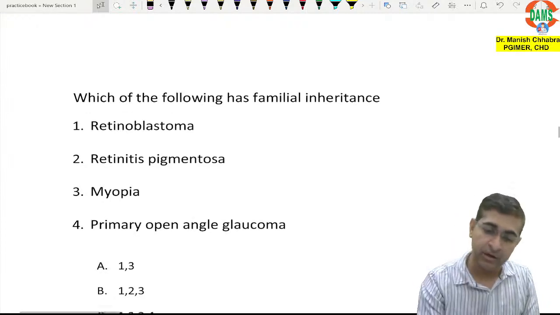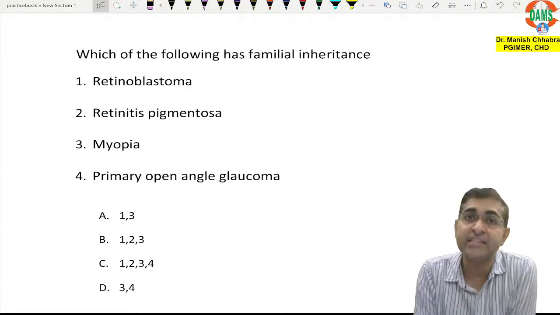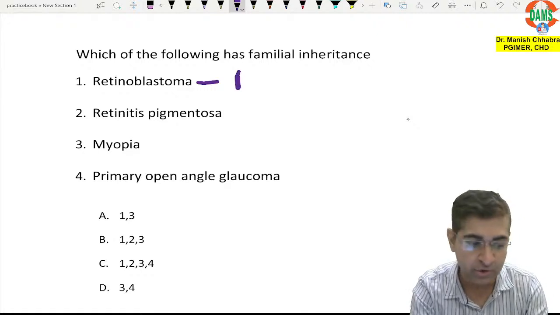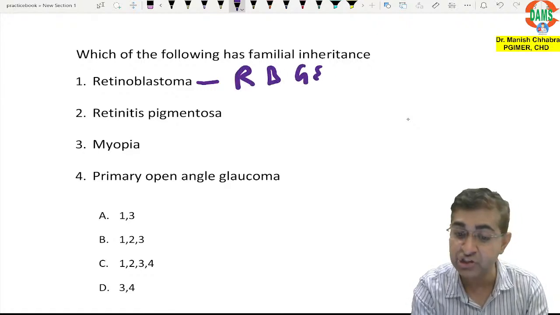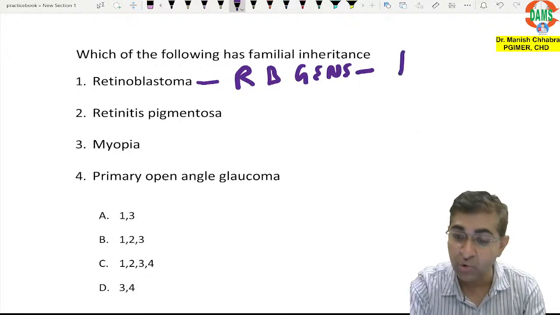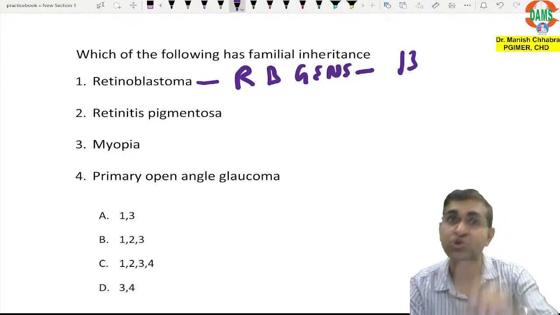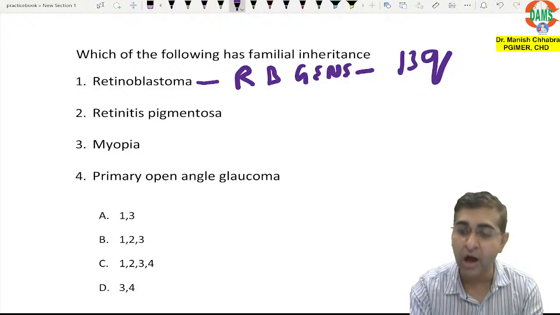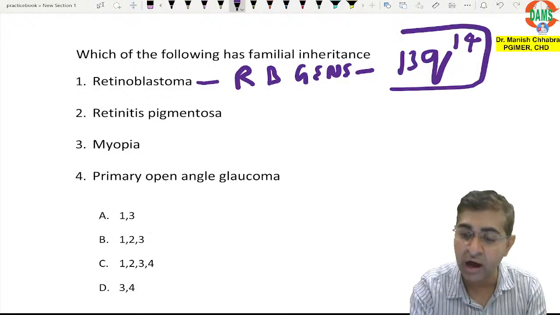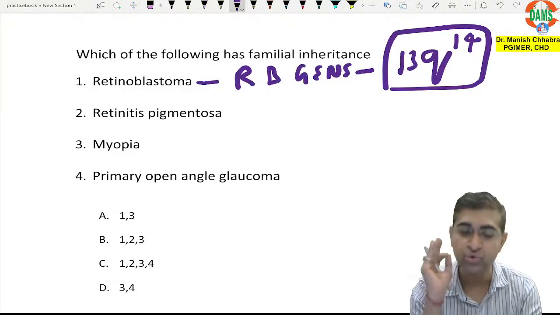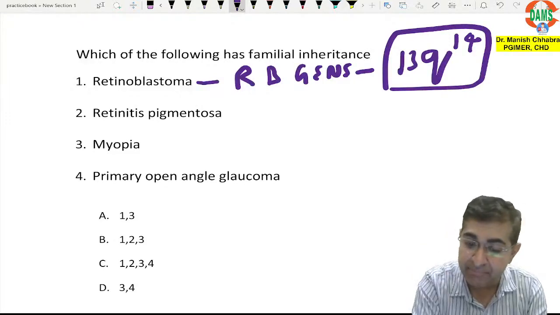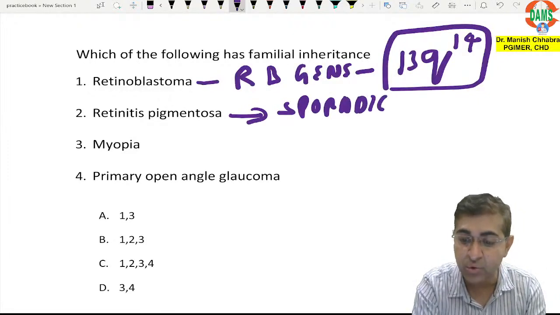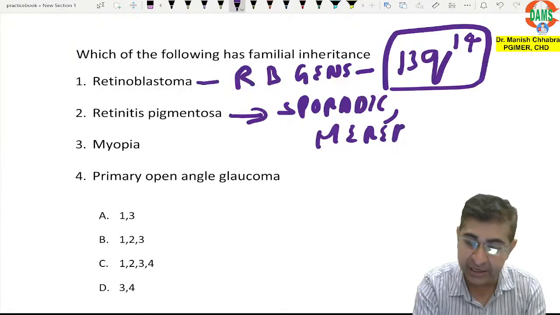Okay. Now, in retina, which of the following has a familial inheritance? Retinoblastoma, you already know there is one gene, that is the RB gene, which is present on chromosome 13. Each chromosome has a long arm and a short arm, so it is present on the long arm, and there is a band on that long arm which is 14. So 13q14. For retinitis pigmentosa, you know it can be sporadic, your previous year question, or it can be hereditary.